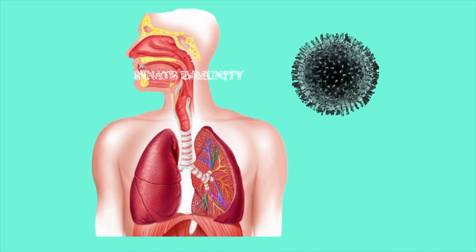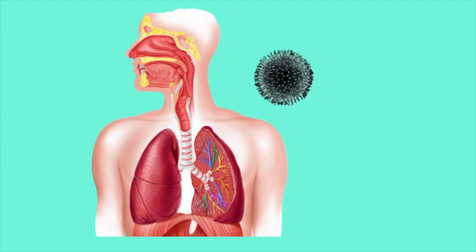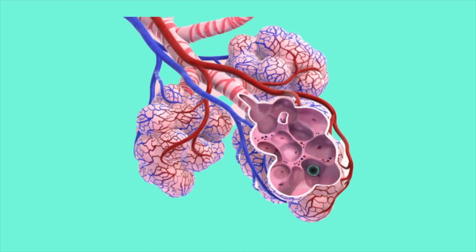So in those cases, the virus, which is primarily present in the upper respiratory tract, enters the lower respiratory tract and the alveolus. So once it has entered the alveolus, it triggers an immune response, resulting in infiltration of the macrophages and the polymorphs. So once these immune cells enter the alveolus, they produce an inflammatory response. This inflammatory response will hamper the oxygen transfer inside the alveolus.